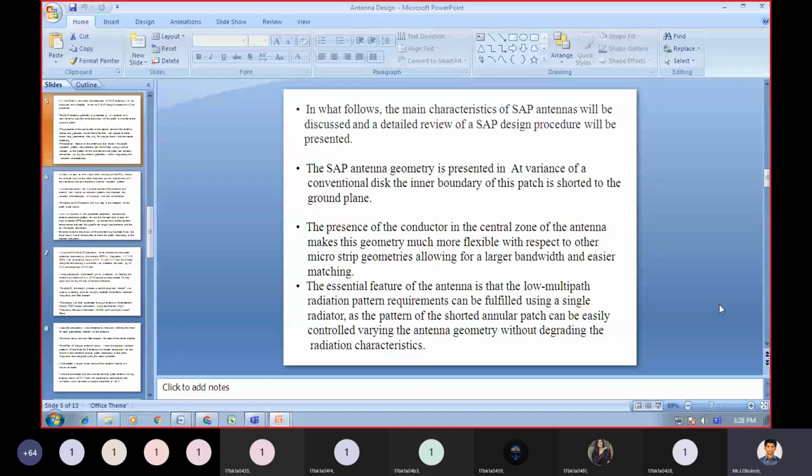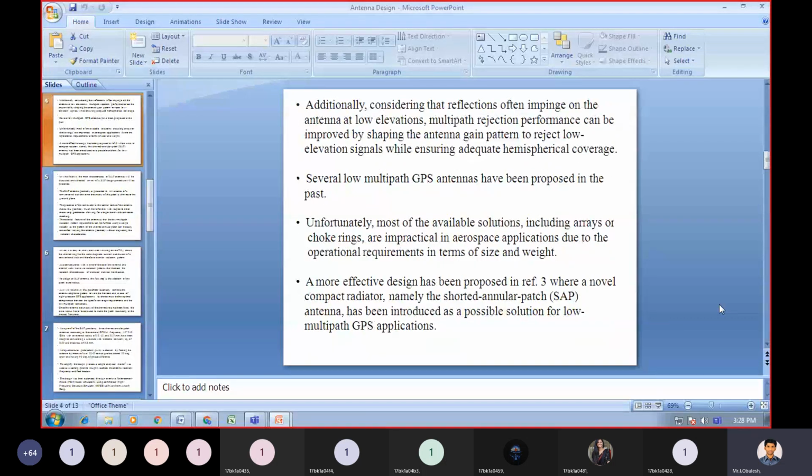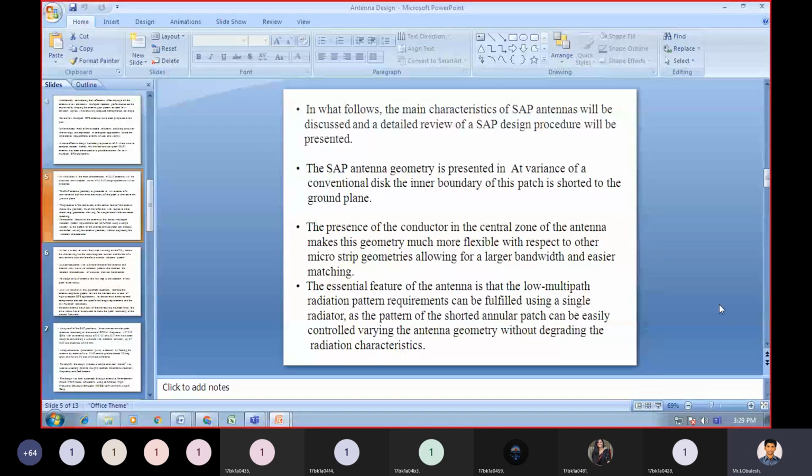In what follows, the main characteristics of the shorted annular patch antenna, the SAP, will be discussed, and a detailed review of the SAP design procedure will be presented.